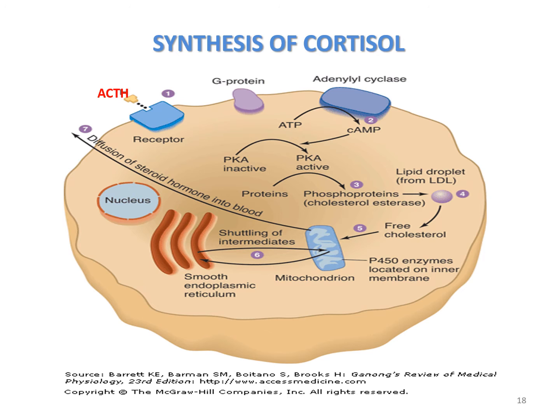Here is the cortisol. This free cholesterol now goes to the mitochondria. Mitochondria have the P450 enzyme system located in the inner membrane, which helps in the synthesis of the adrenal hormones. Between the mitochondria and smooth endoplasmic reticulum there is shuttling of the intermediates, because both these organelles contain the required enzymes for hormone synthesis. After the total hormone synthesis, being a steroid hormone, that means lipid soluble, it diffuses out into the blood and then circulates through the blood to go to its target organ.